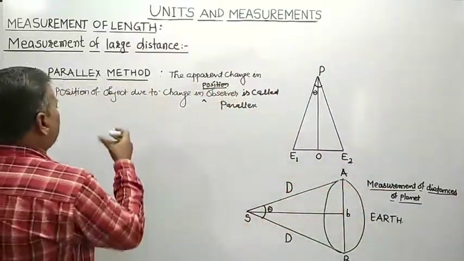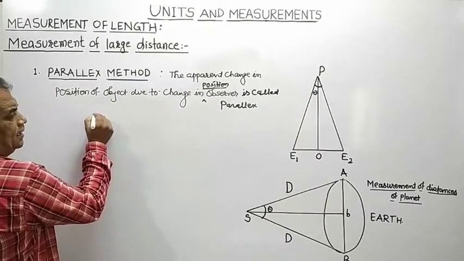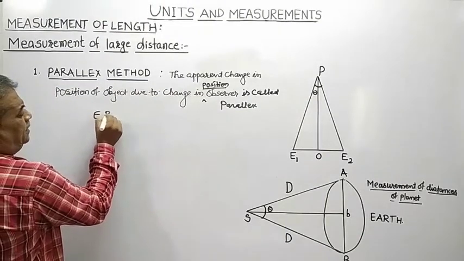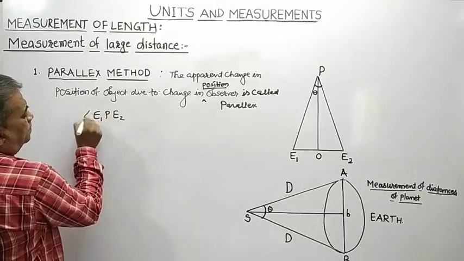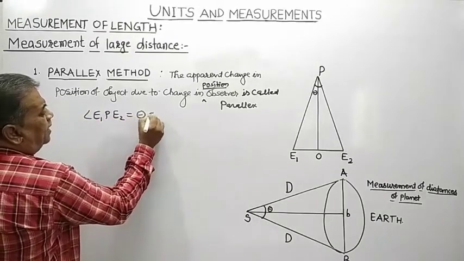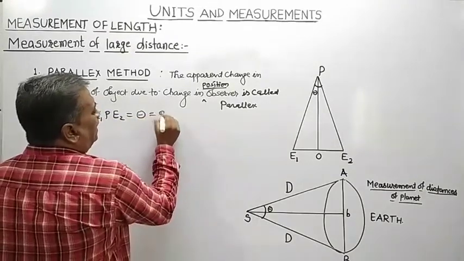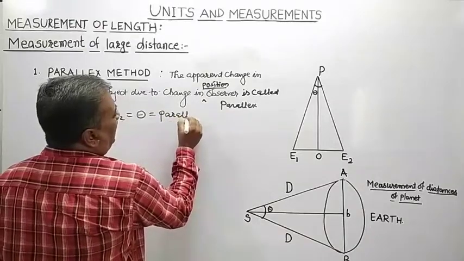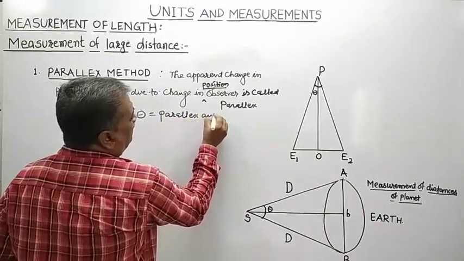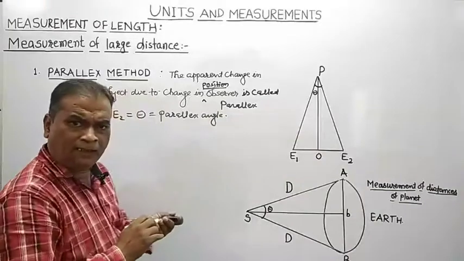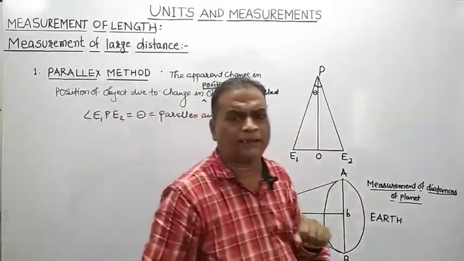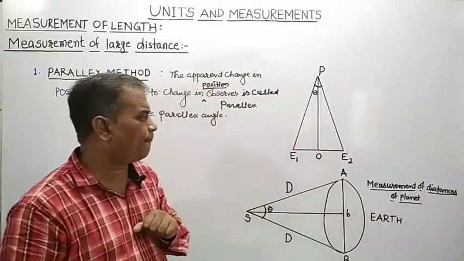That angle E1PE2 is equal to theta. That angle theta is known as parallax angle. Angle theta is known as what? Parallax angle.